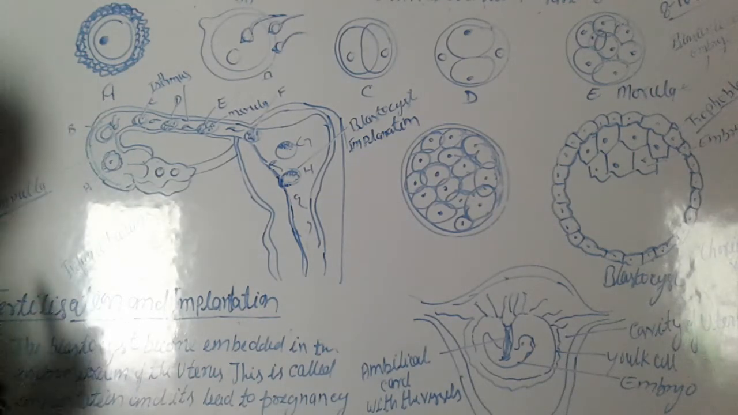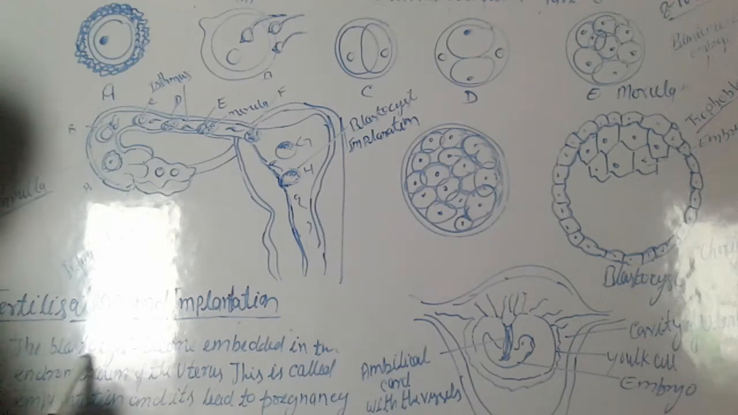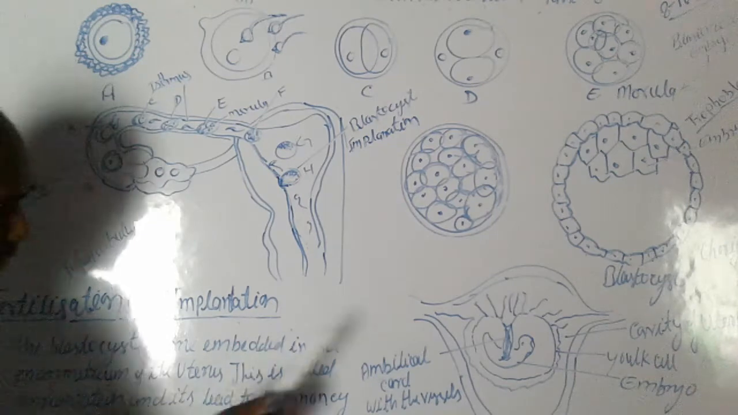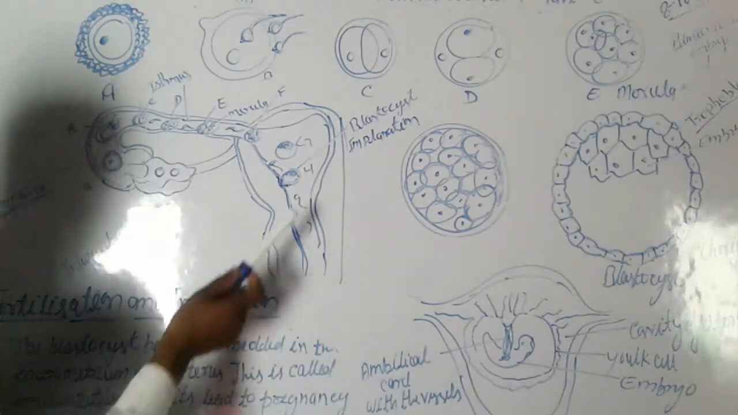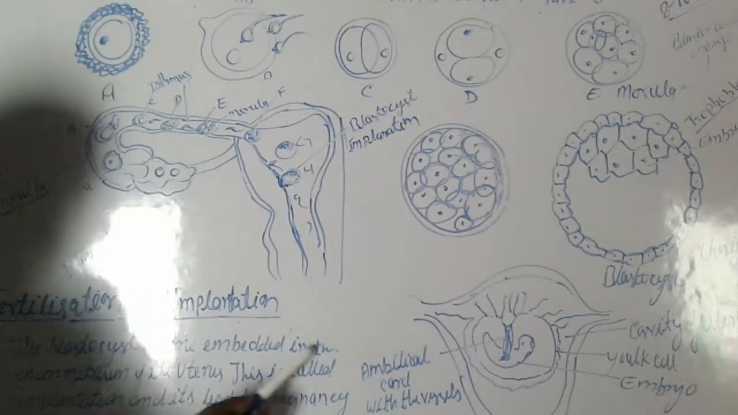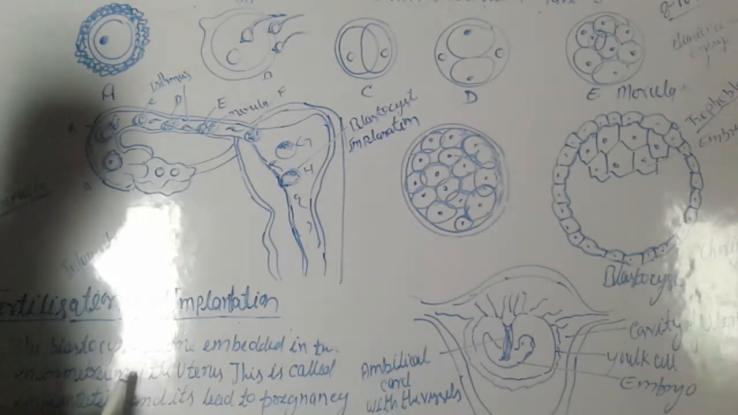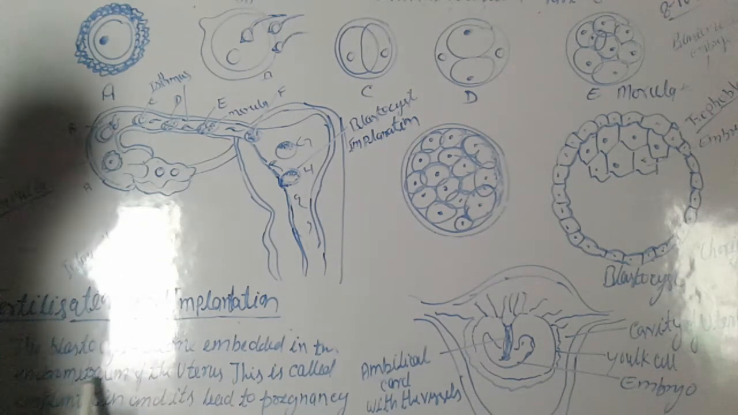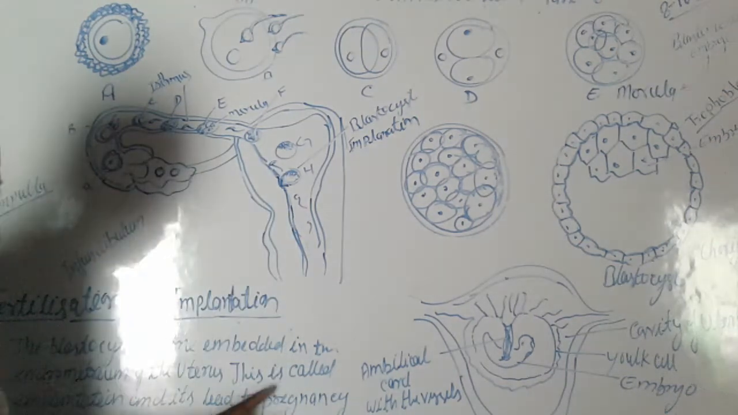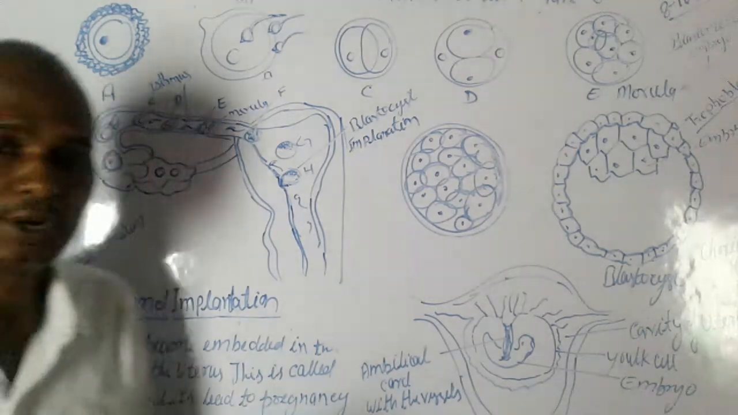Once again, we define implantation. The blastocyst becomes embedded in the endometrium of the uterus. This is the endometrium. This is called implantation, and it leads to pregnancy.